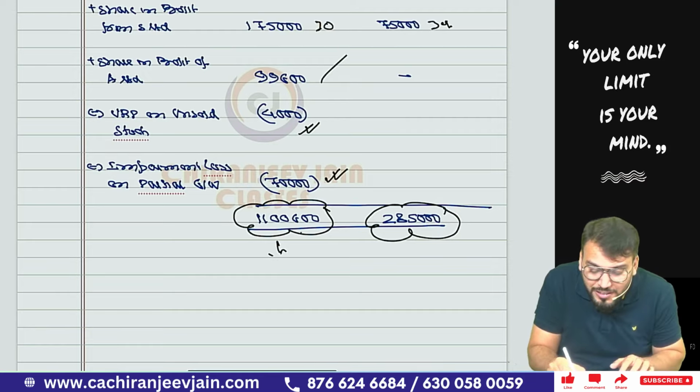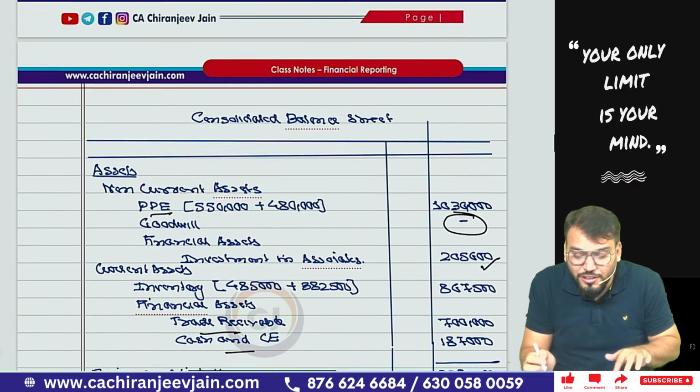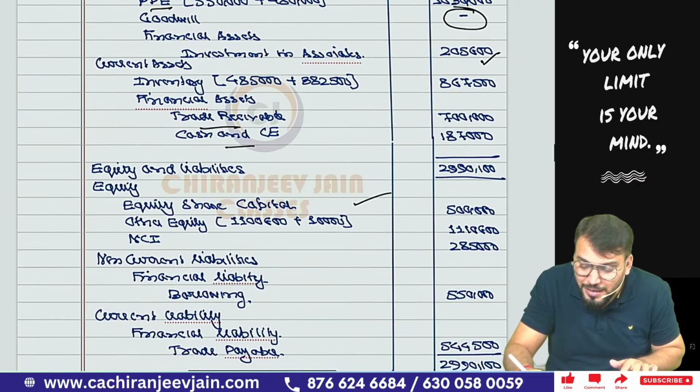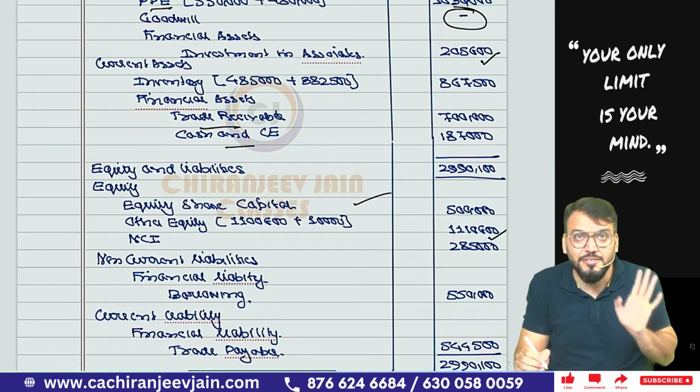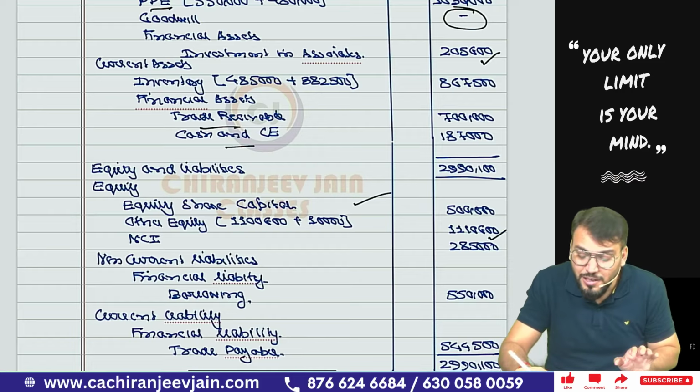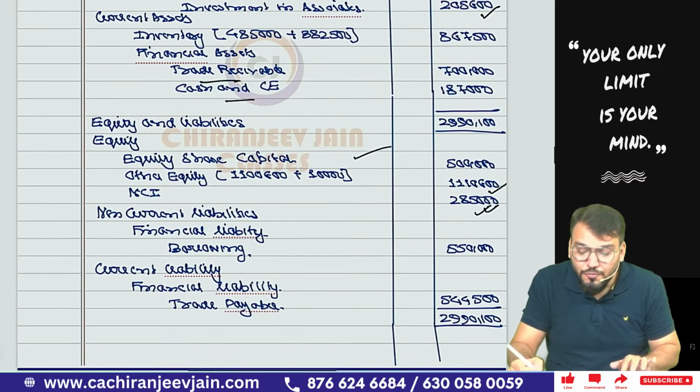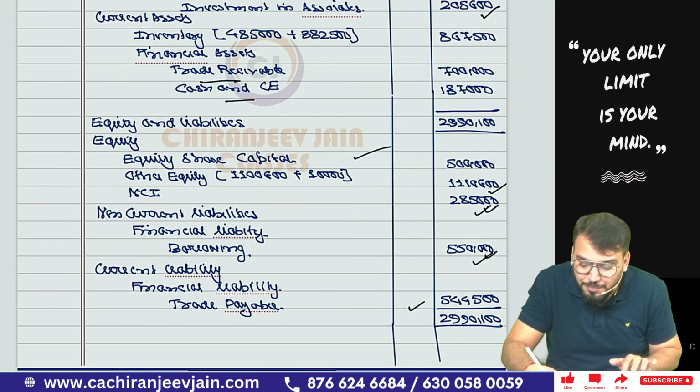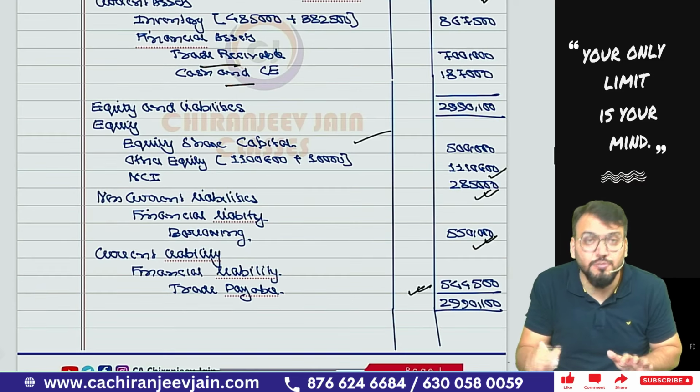So 11 lakh plus 11 lakh 600 plus 10,000. It will become how much? You can see it will become 11 lakh 10,600. Okay, sir. This also you have understood. NCI will come as per working note. Financial liability, no adjustment. Trade payable, no adjustment. Plus karo, the balance will tally.